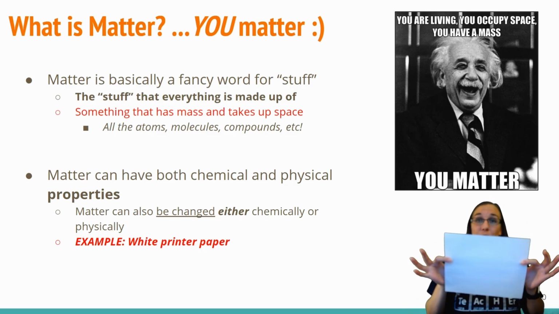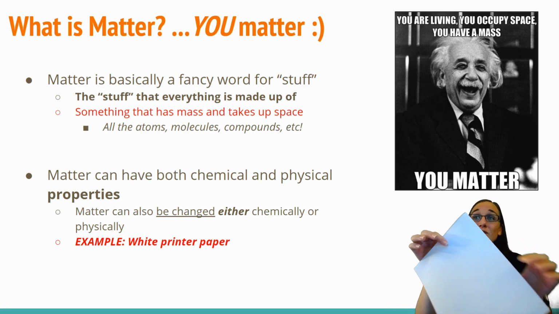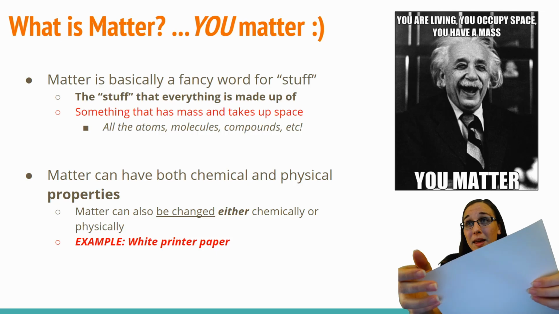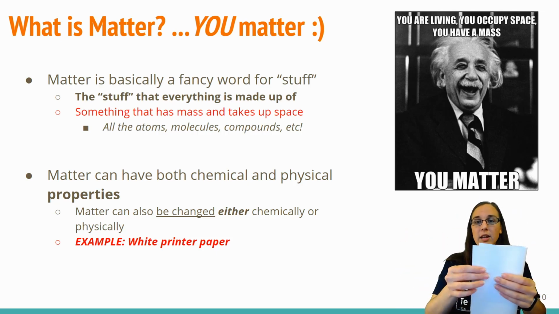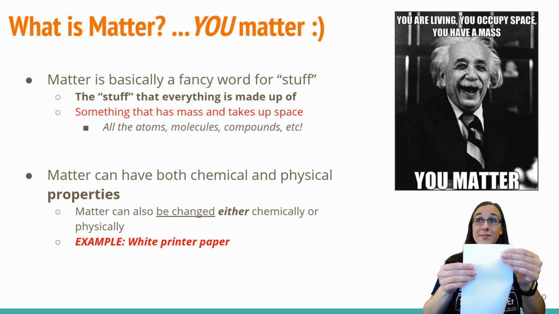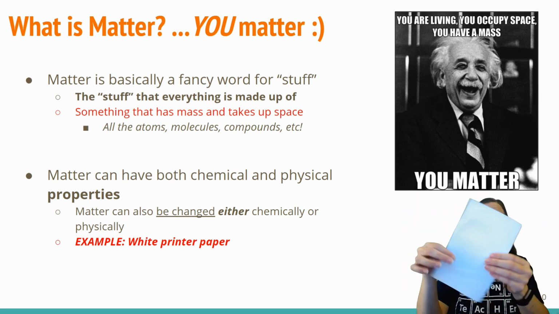So, if we have this matter of white paper and we can change it, you would agree with me that I could change the physical shape of this paper by folding it. Right? I changed its shape.